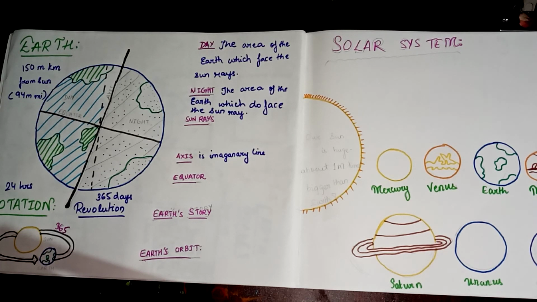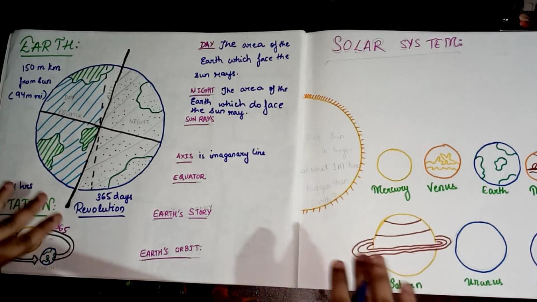Earth and any planet do not have their own light. They actually take the sun's rays so that they can light up their whole planet. And without sun rays, no living being, no animal, no plant can exist in our solar system, or particularly on Earth.